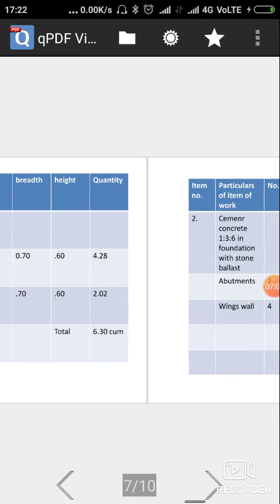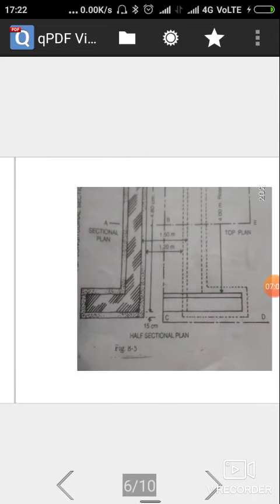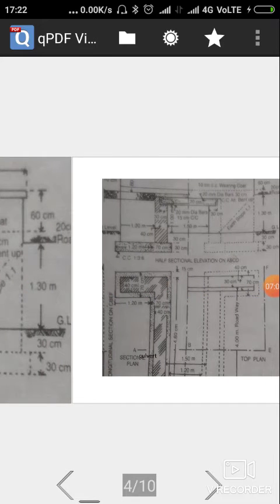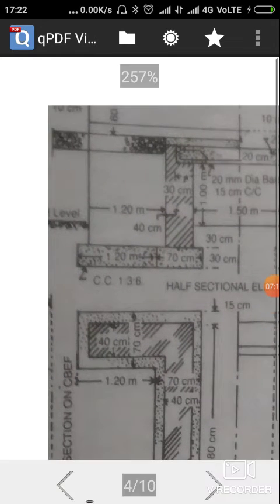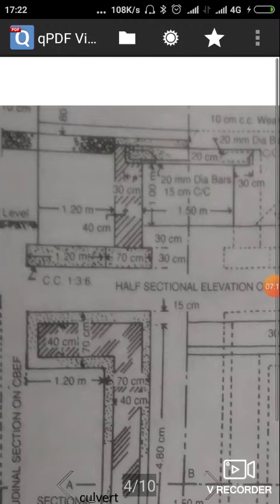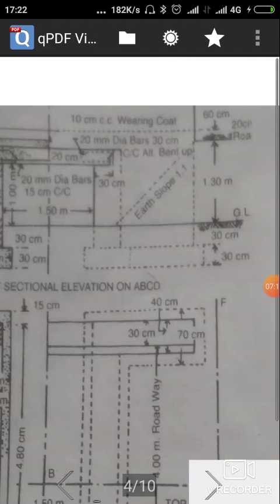This is the depth shown here, the 30 centimeter depth in the elevation part.